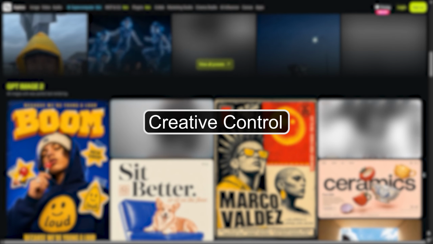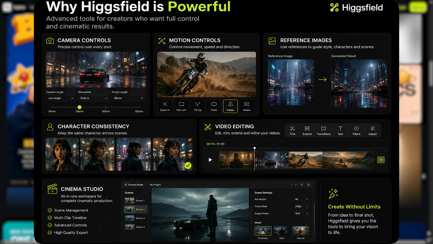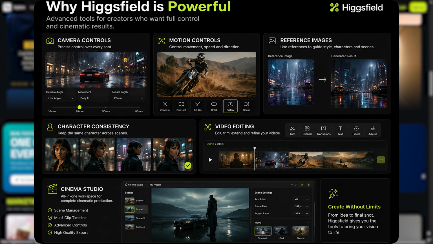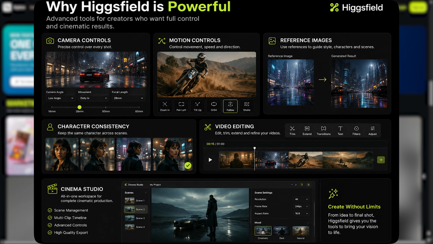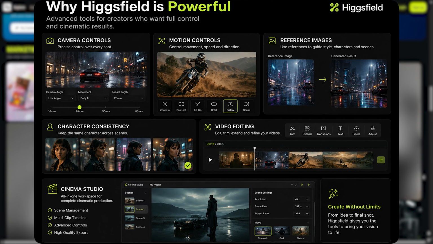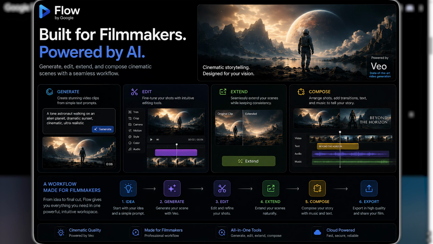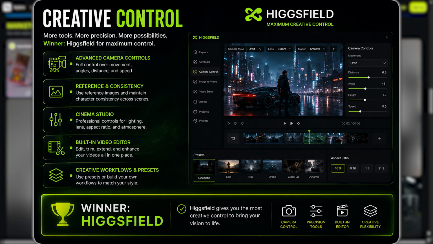Creative control. This is where Higgsfield becomes especially interesting. Higgsfield offers detailed camera and motion controls, reference images, character consistency, video editing, and tools like Cinema Studio for more controlled cinematic production. Flow also gives you tools for generating, editing, extending, and composing scenes with a workflow designed specifically for filmmakers. Winner: Higgsfield for maximum control.